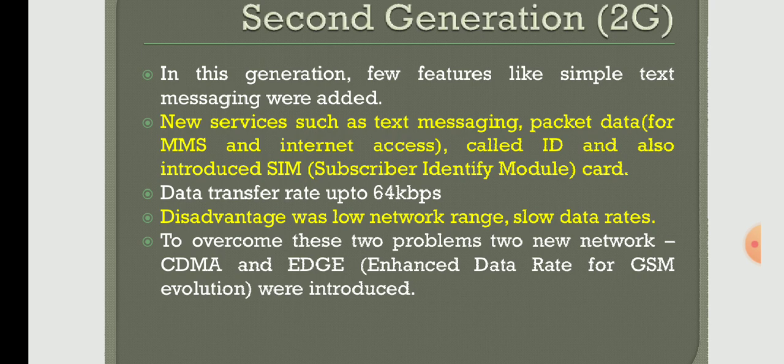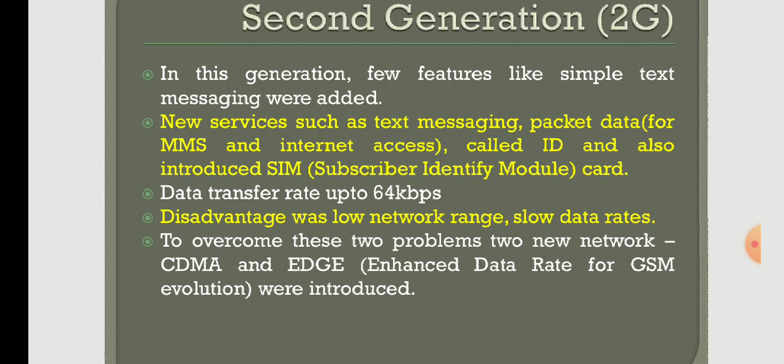Time division multiple access means that in a certain period of time, simultaneously 8 calls can be made. That is only TDMA. In case of CDMA, we will not use such a kind of dividing a single frequency into multiple. Instead of that, we'll be using spread spectrum.